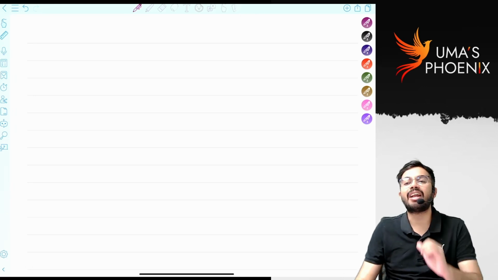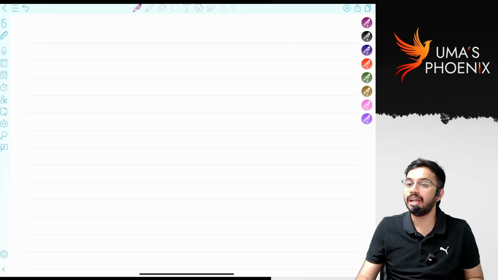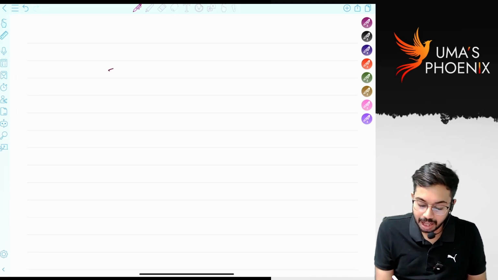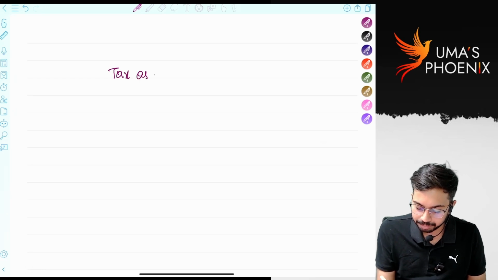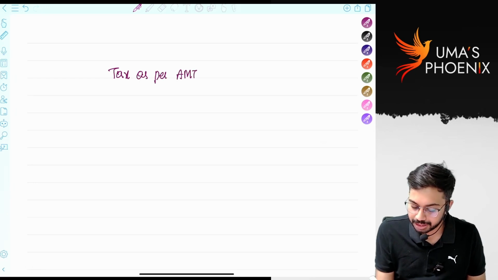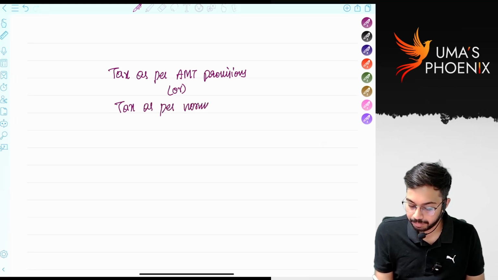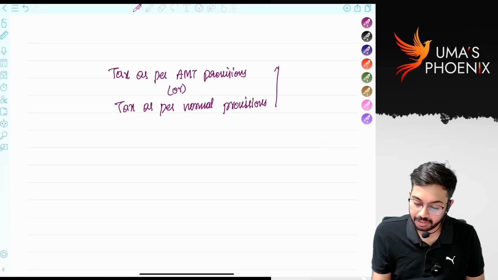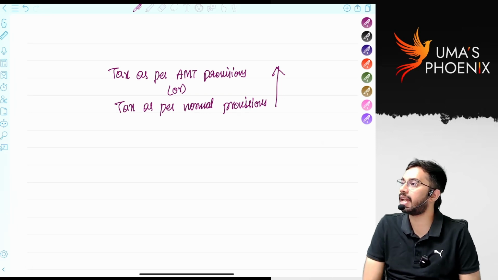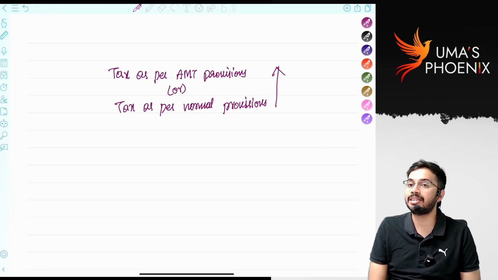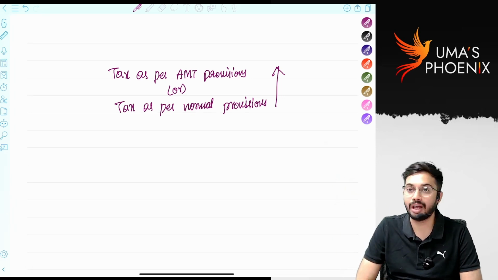The immediate doubt is, sir, what if AMT is applicable? If AMT is applicable, then tax as per AMT provisions or tax as per normal provisions, whichever is higher, is applicable. Are you able to understand? Tax as per AMT provisions or tax as per normal provisions, whichever is higher, that higher tax is required to be paid to the government.